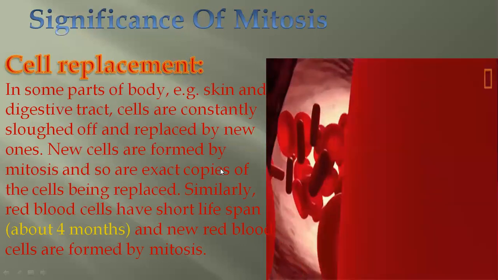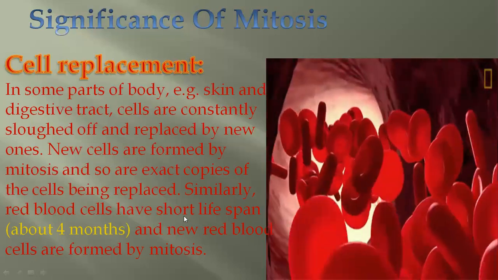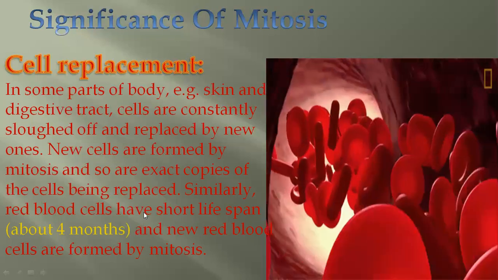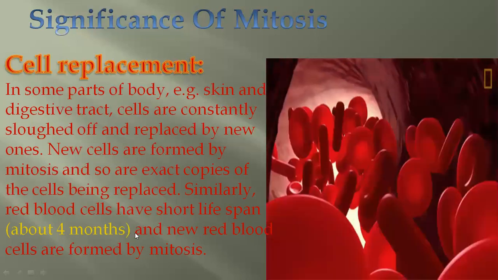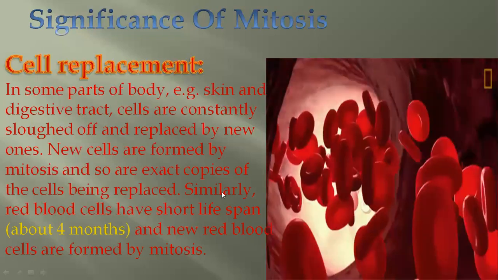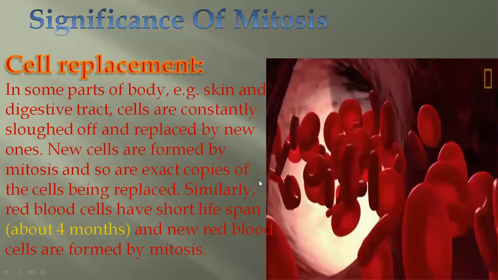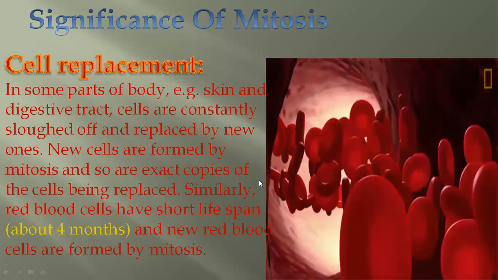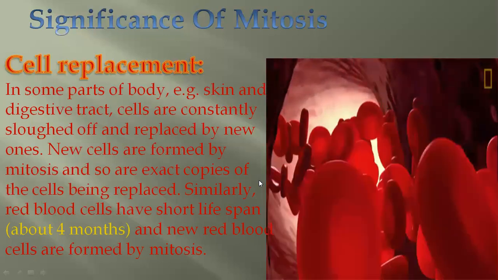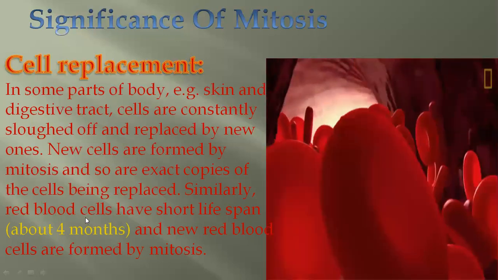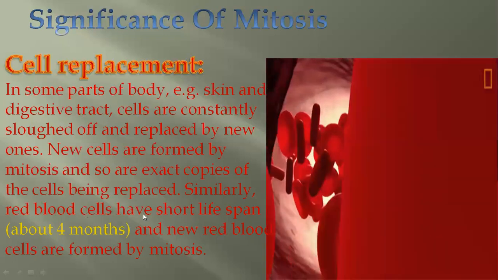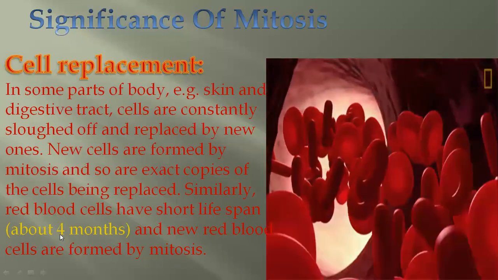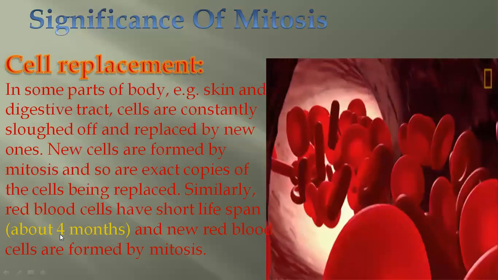Similarly, a very good example of that is red blood cells. Its lifespan is very short, about 4 months. So in 4 months, if the old cells have died off or sloughed off, and we will not get the new ones, we will be anemic. So that is a natural process. The red blood cells are formed by mitosis, and they replace the old sloughed off cells within the 4 months.